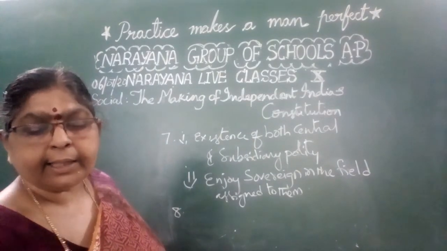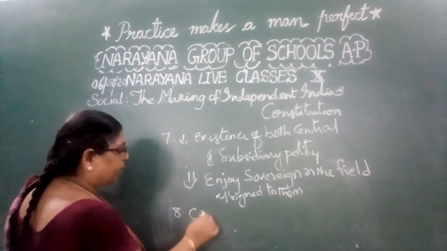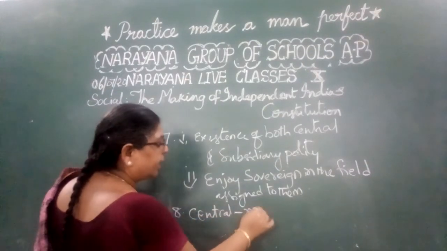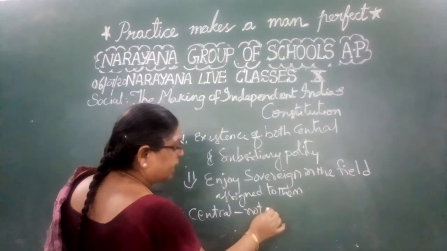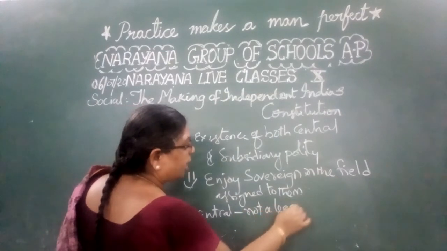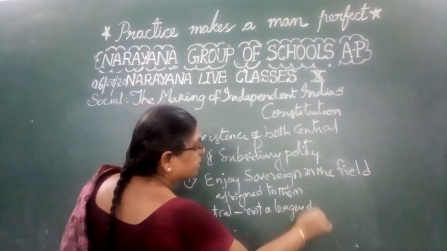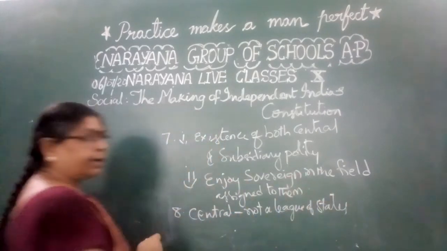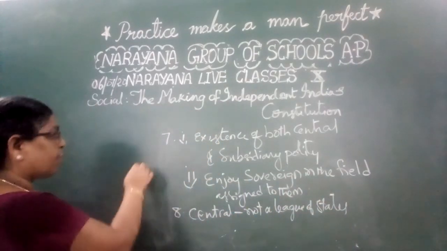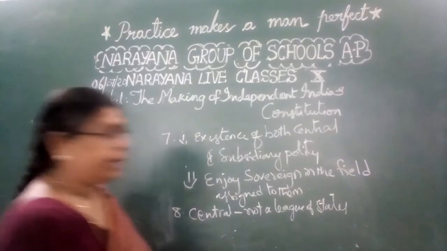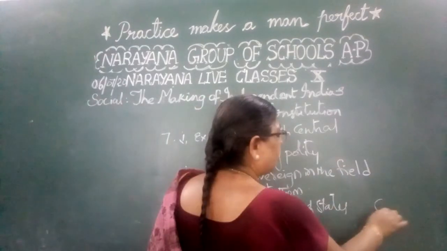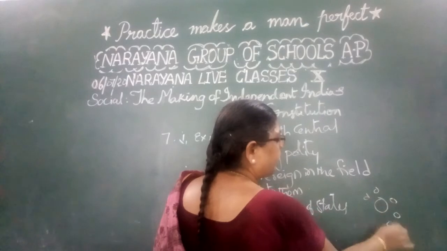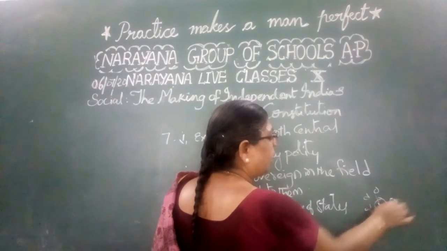See here, the central government, or federal government, is not a league of states. It does not mean that the central government has no powers over the state governments, with the states having all the powers so that the central government cannot control them.